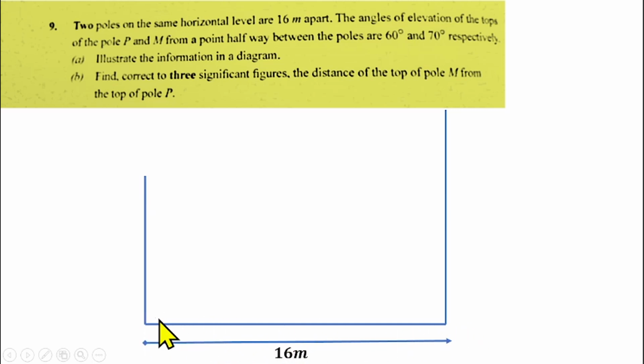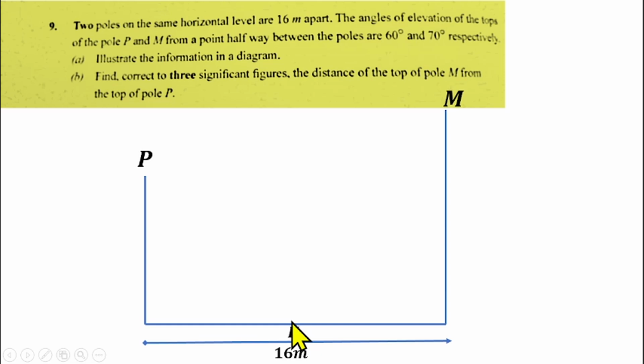The middle of this 16 is going to be 8 meters. So there is a point here at the middle of the distance between the 2 poles. Let's call that point K.